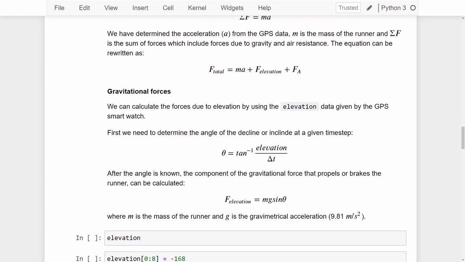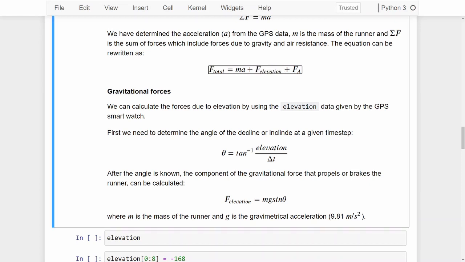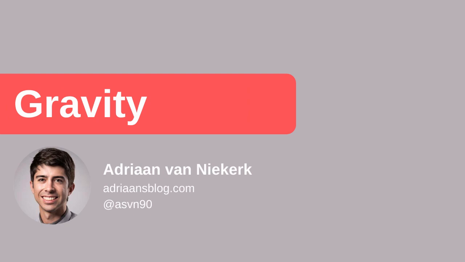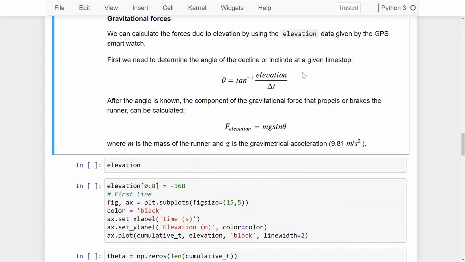Now I've rewritten the equation as: the total force that you need to overcome to complete the run is the force required for accelerating, as well as the forces that you need to overcome due to elevation differences and the forces due to air resistance. We're going to start off with gravitational forces first, and we've already calculated the elevation for each time step, which was given to us by the GPS data.